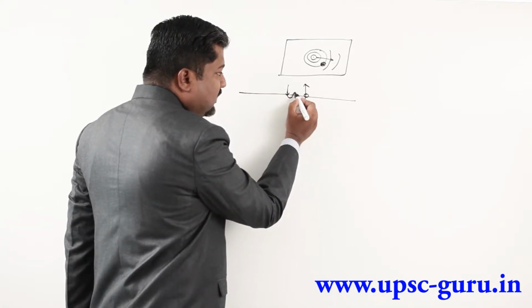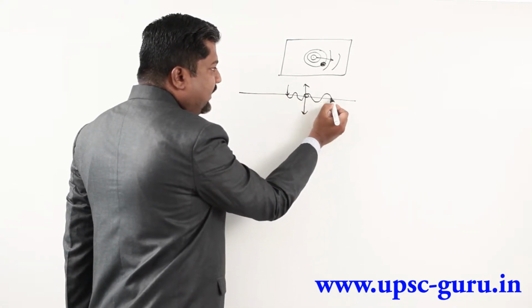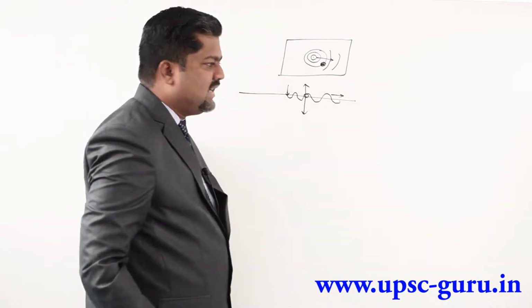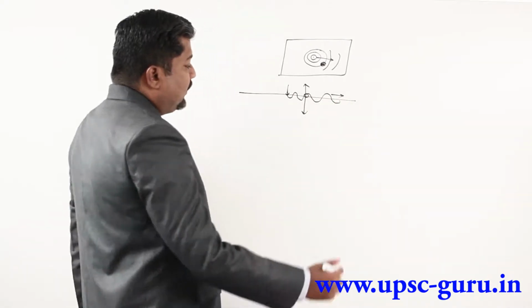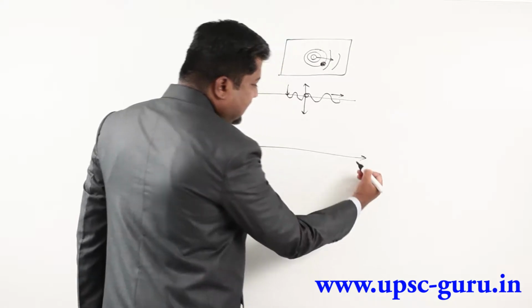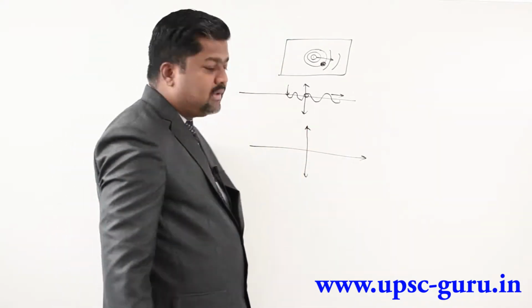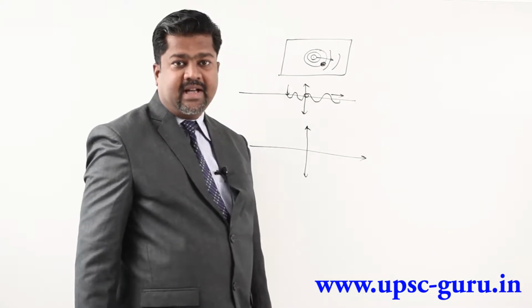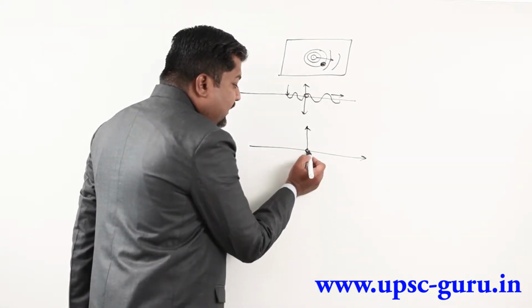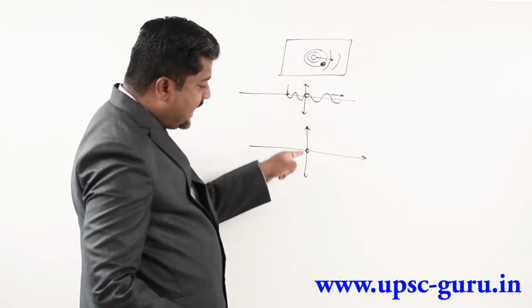Whereas the waves that are produced will propagate in this direction. So what is the propagation direction? This is the propagation direction. What is the oscillation direction of the particle? This is the oscillation direction of the particle. That means the particle is here, it will move this way and this way.